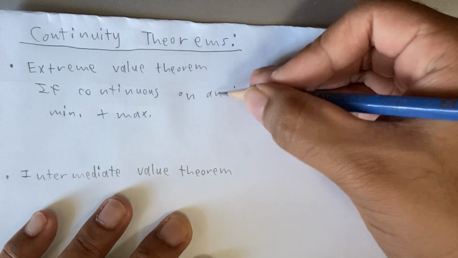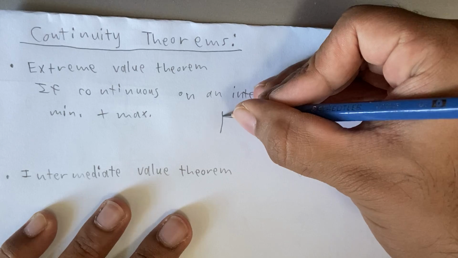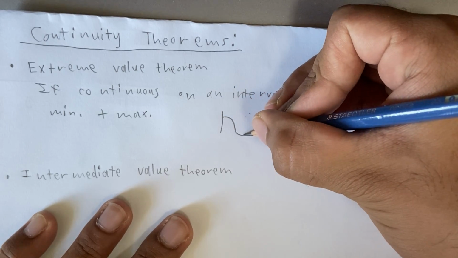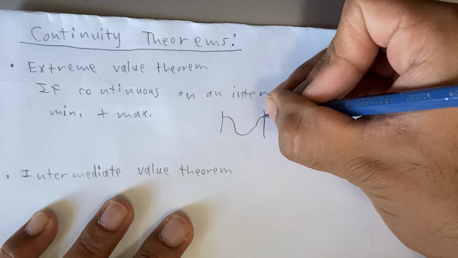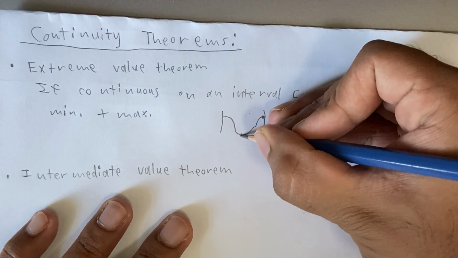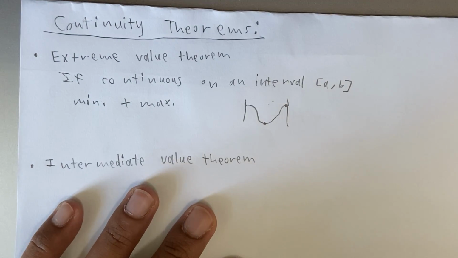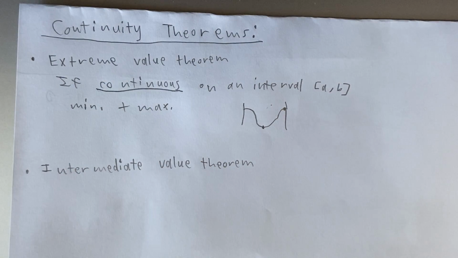So that makes good sense. Like, let's say this is our interval and the function goes like this. I don't know. So we can see that this is our maximum point and this is our minimum point. So this makes pretty good sense, but because it assumes continuity, that's why it makes sense.